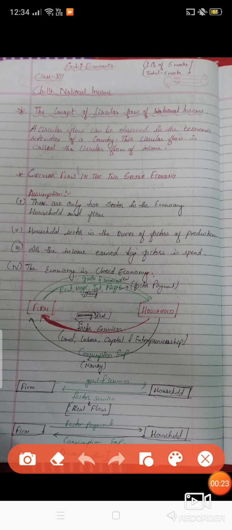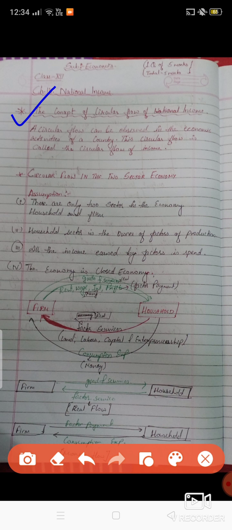In this chapter, first we will understand circular flow in the two sector economy. Before that, let us understand the concept of circular flow of income. A circular flow can be observed in the economic activities of a country.